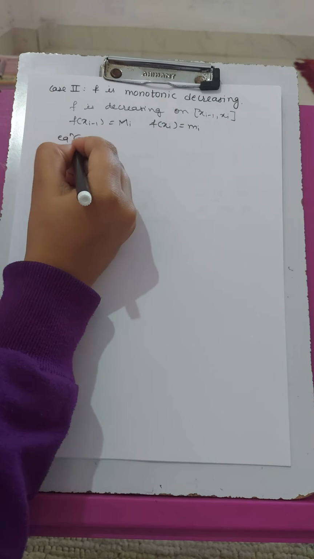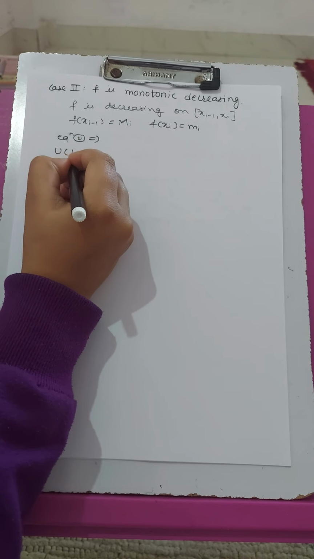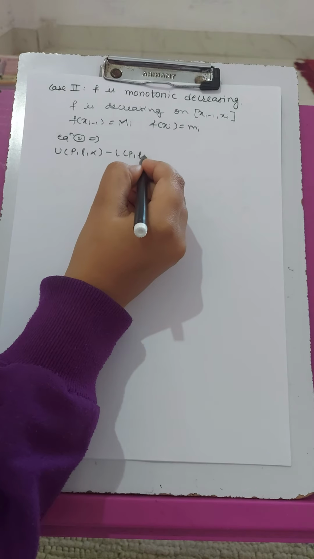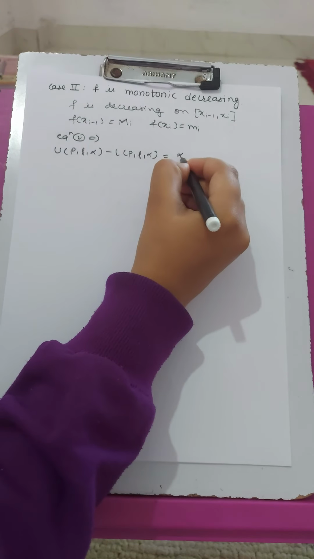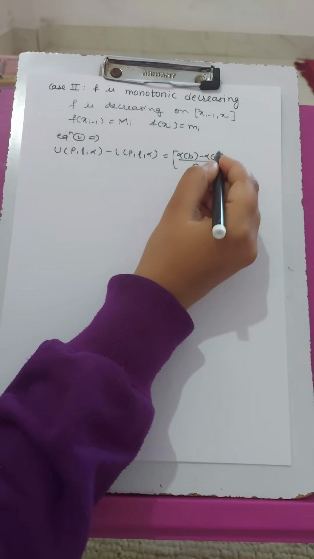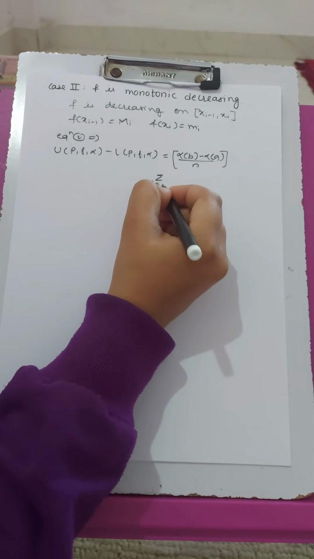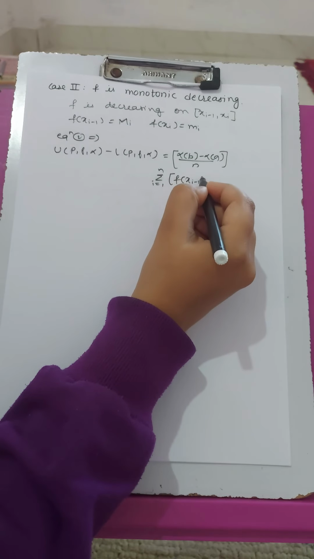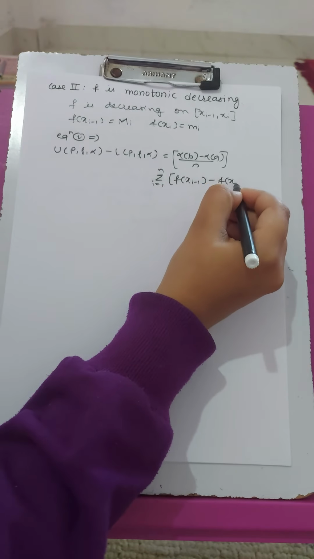Therefore equation 2 implies upper sum minus lower sum is equal to alpha of b minus alpha of a upon n multiplied by summation from i equals 1 to n of f of xi minus 1 minus f of xi.